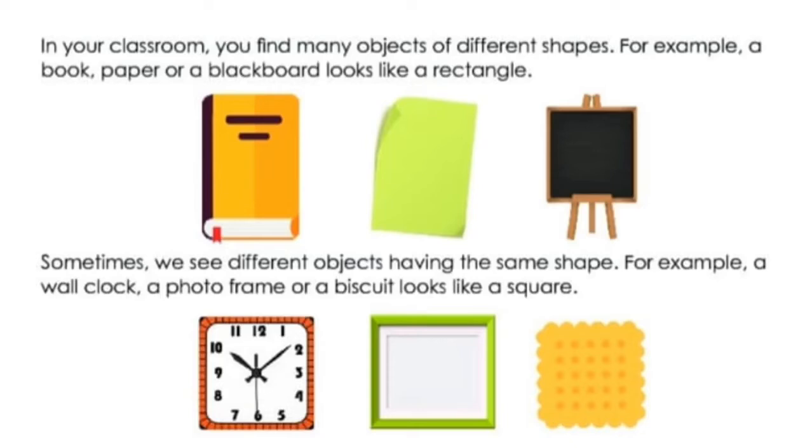Something like a square. So, every time you look around, try to relate it to the shapes that you have learned in today's class. So children, it's time for an activity now.